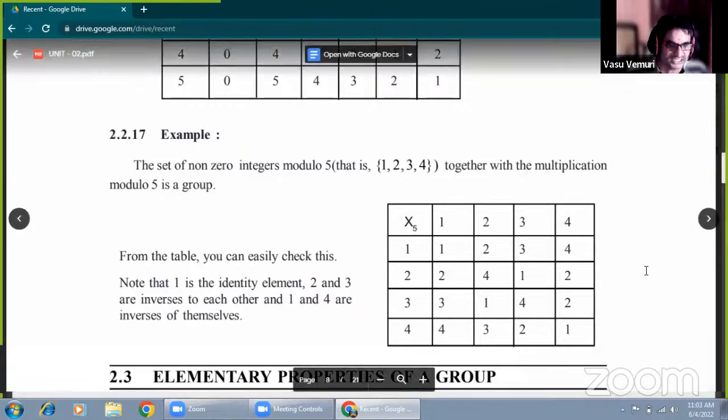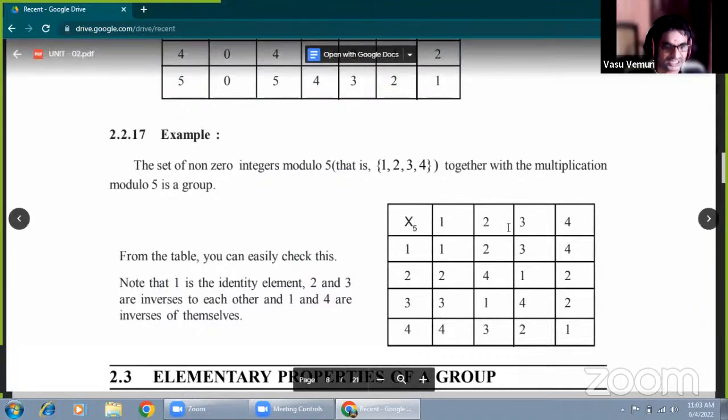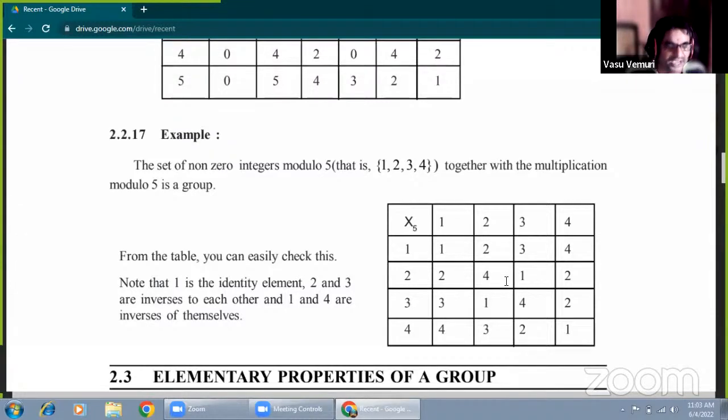Now, this is the composition table. Just observe that all the entries must be filled from the given set 1, 2, 3, 4, and no element outside the set appears. Suppose an element outside the set appears, then that does not form a group.